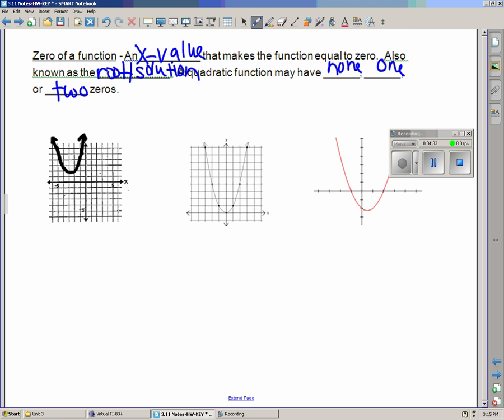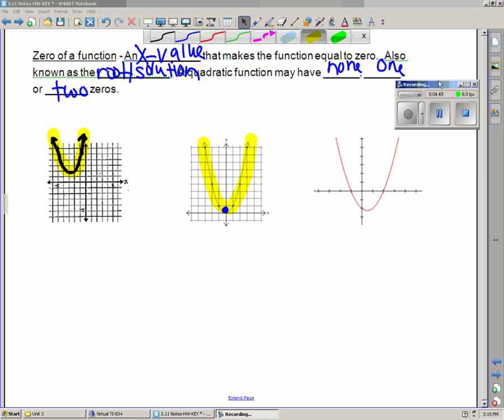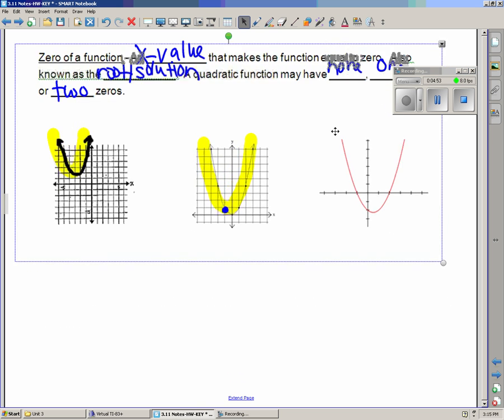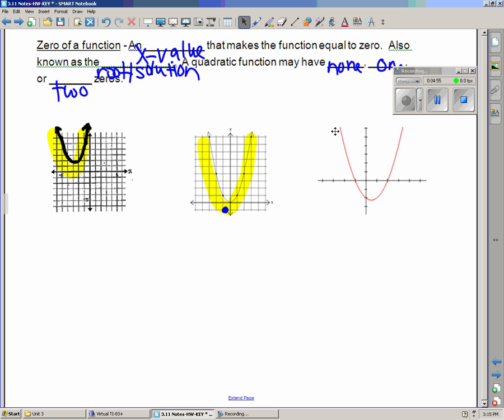So if you take a look at this first graph right here, this parabola never crosses over the x-axis. This parabola touches the x-axis at one point. This parabola touches the x-axis at 2 points.